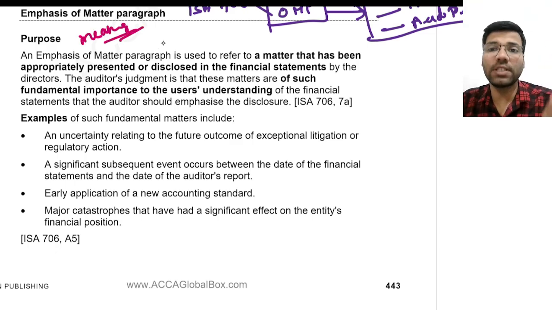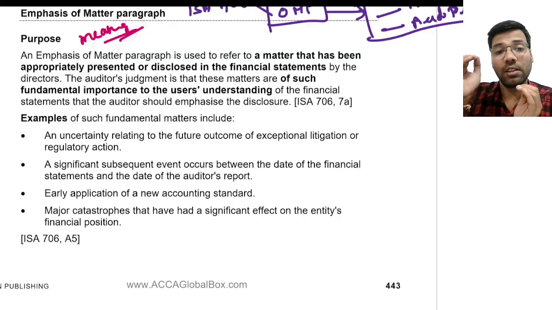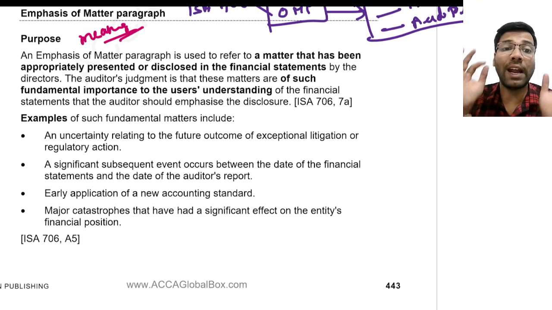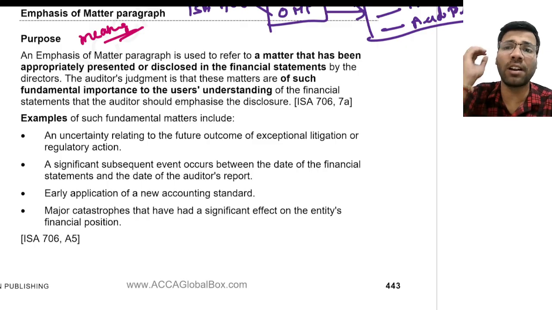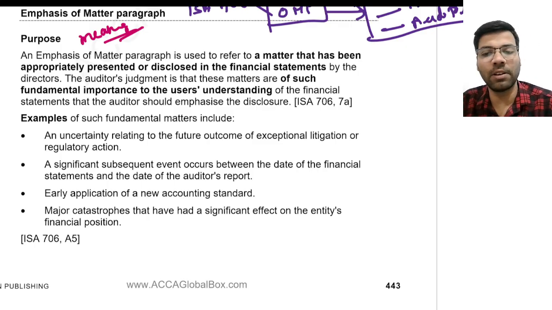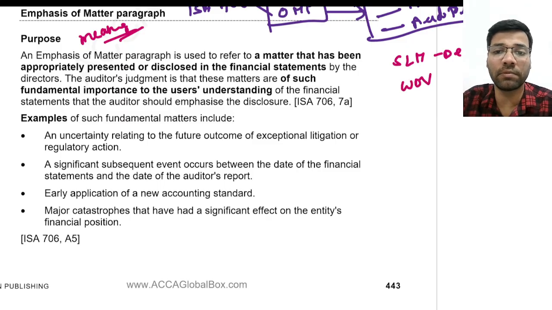Emphasis of matter paragraphs are those matters where the auditor puts something inside the audit report to draw the attention of the users of the financial statements, because he felt that these matters are fundamental to their understanding. I will give you a small example. Let us say the company is following the SLM method of depreciation, and from this year the company has changed from SLM to WDV.